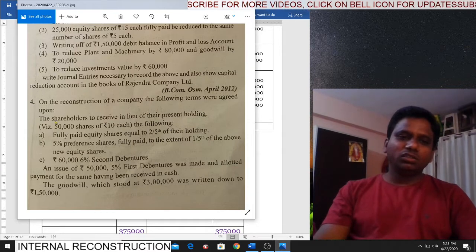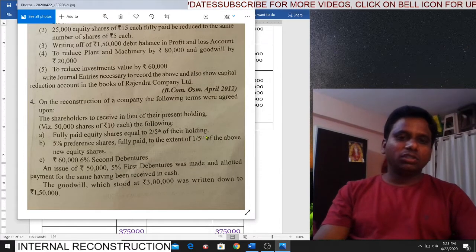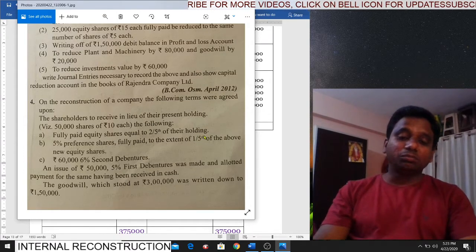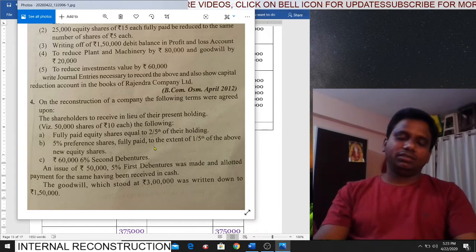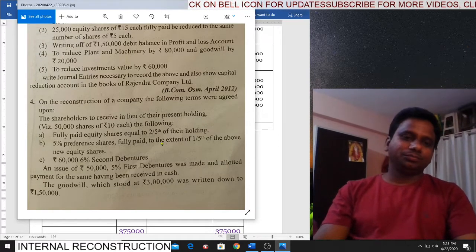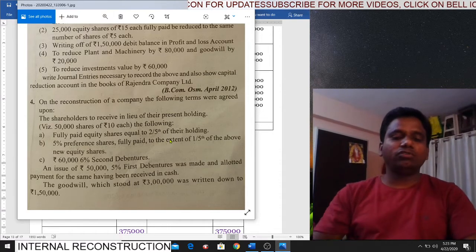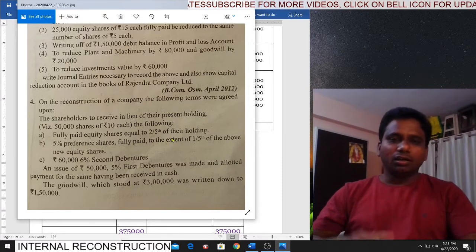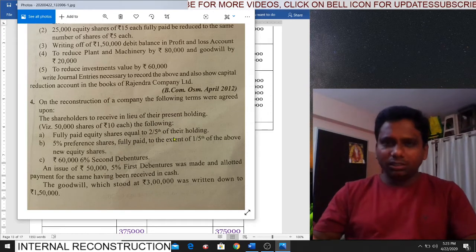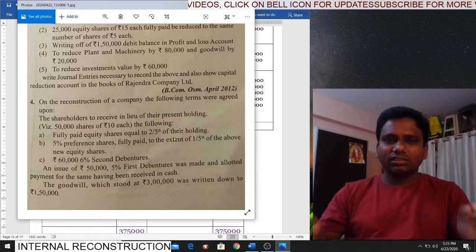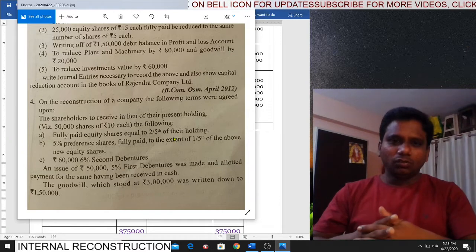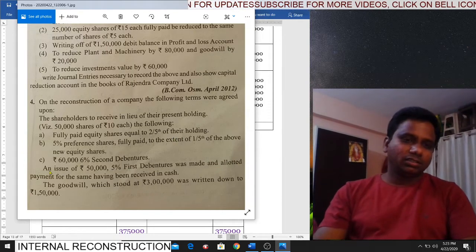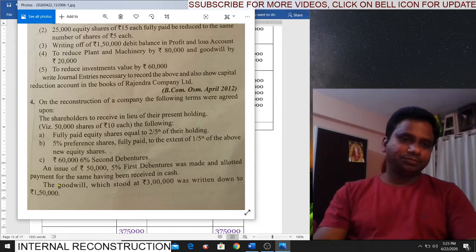But what is their present holding? 5 lakhs. Out of 5 lakhs, they are getting benefits worth 3 lakhs. What about the remaining 2 lakhs difference? That is nothing but sacrifice made by the shareholders. Please try to understand how they are framing the scheme of reconstruction, because company to company this scheme of reconstruction will differ, right? Okay.